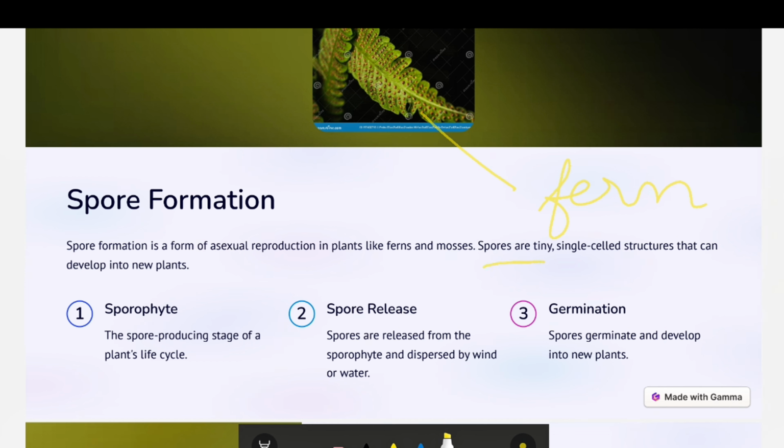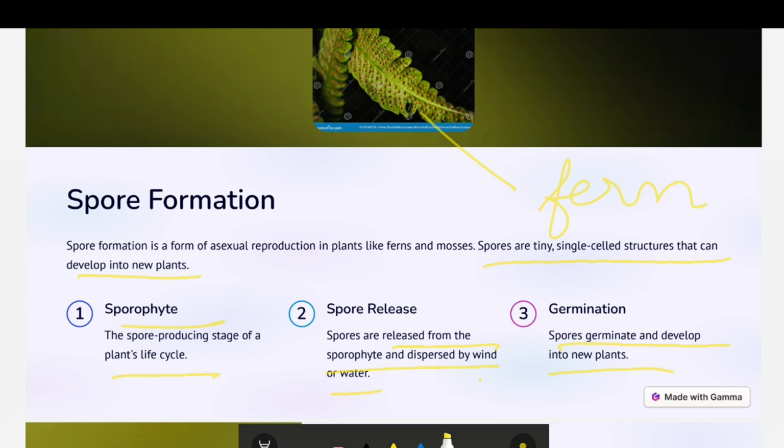The spores are tiny single cells that can develop into a new plant, like the sporophytes. These are also known as sporophytes, the spore-producing stage of a plant's life cycle. Then the spores are released and dispersed. How will they reproduce? By dispersal. So dispersal is also a method by which plants reproduce. Spores germinate and develop when they are dispersed by water, wind and so on.